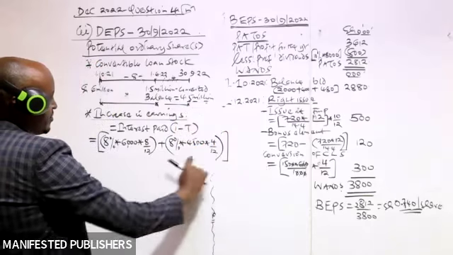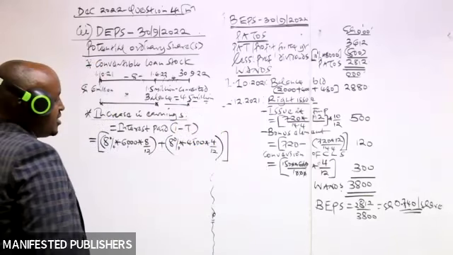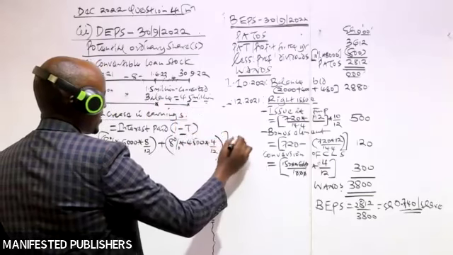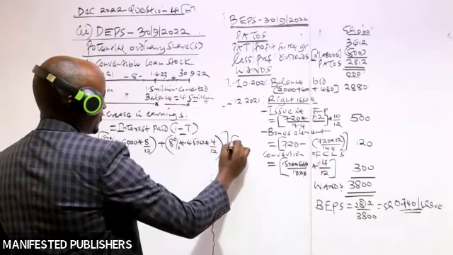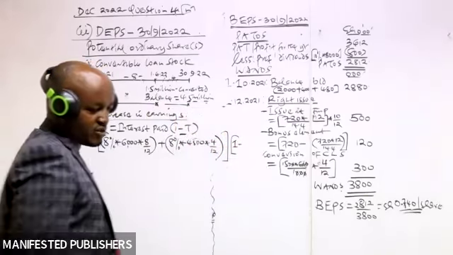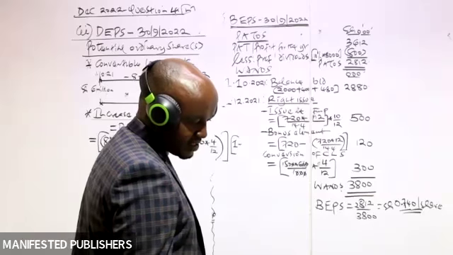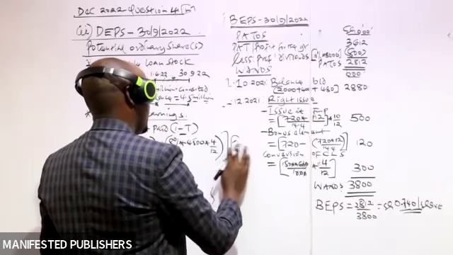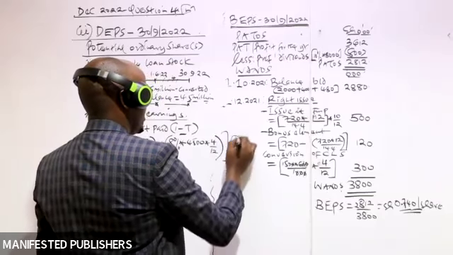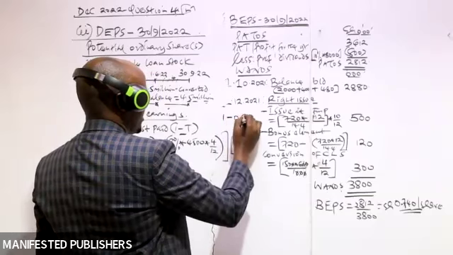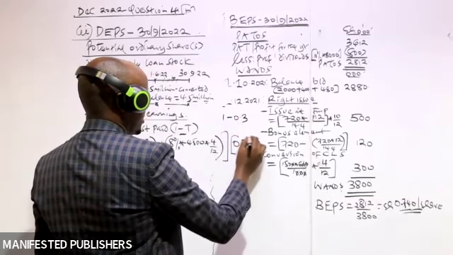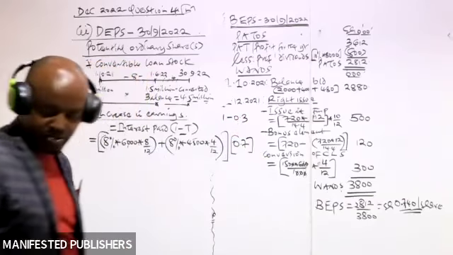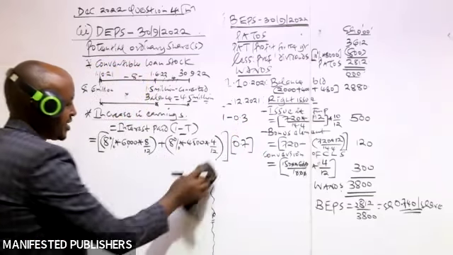Then what do we need to do? We multiply that with 1 minus tax rate. 1 minus 0.3, since the tax rate is 0.3, which will be 0.7. So that's how we compute the interest which was paid by the company.